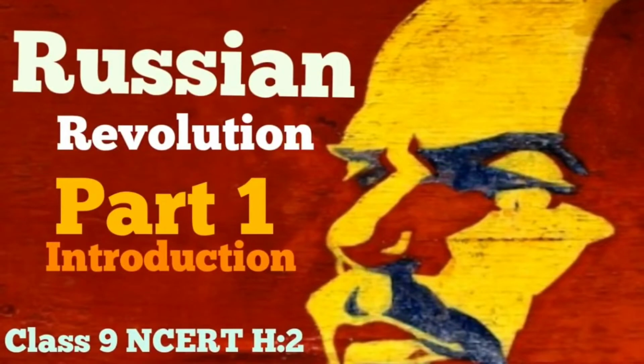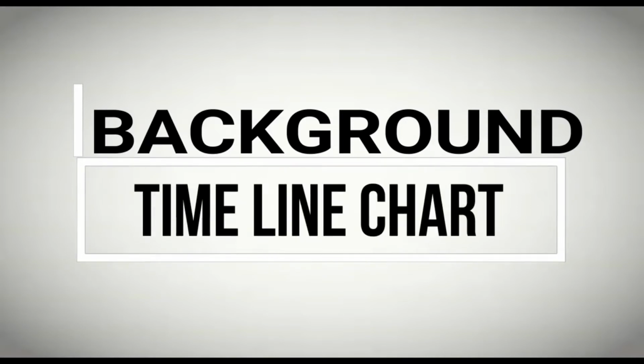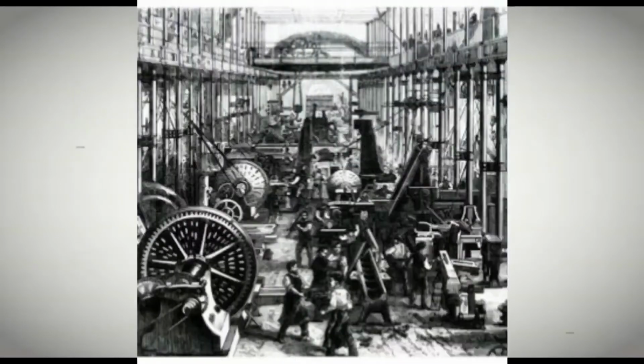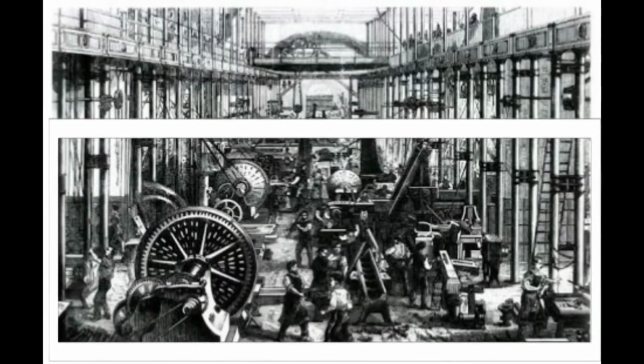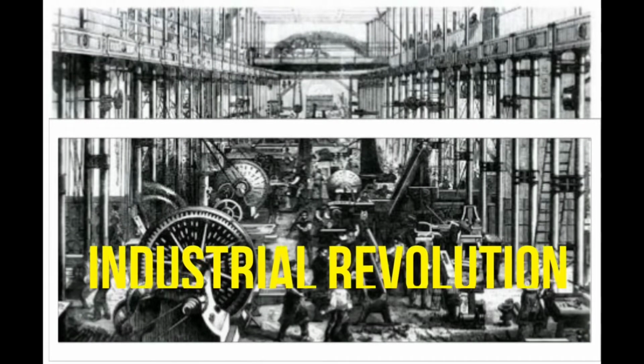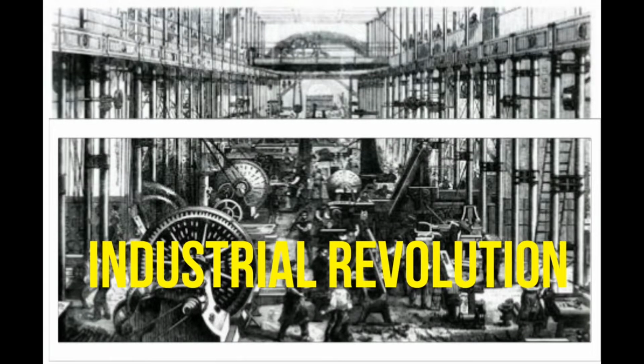So friends, this is our first video, and in this introduction part, we will discuss about two things. The first one is background and the second one is a very important timeline chart. So to know the background, we have to move to 1750, the year of Industrial Revolution that started from England. And very soon it reached Russia also during the 19th to 20th century.